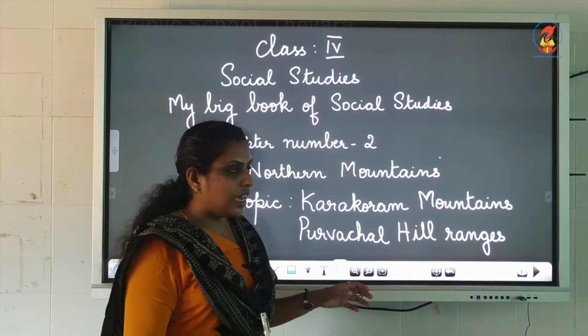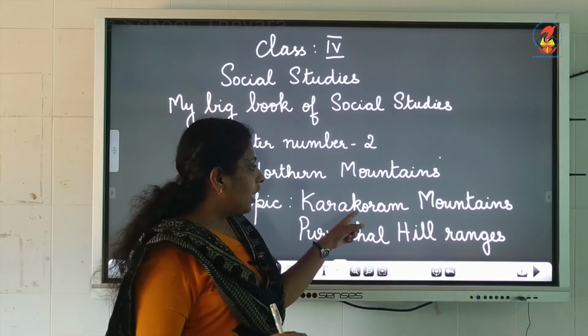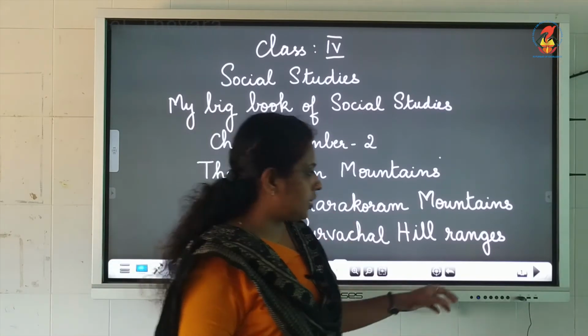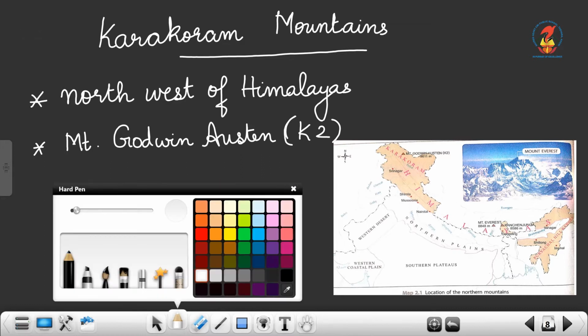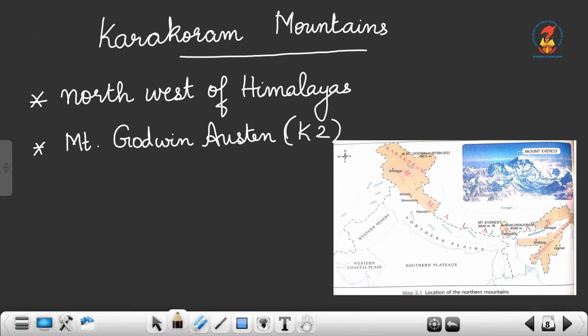Now let's see what is the speciality of Karakoram mountains first. Karakoram mountains lies in the northwest of Himalayas. You can locate Karakoram here. Can you see Karakoram? It lies in the northwest of Himalayas. And in this mountain range, we have the highest peak of India and the second highest peak of the world.